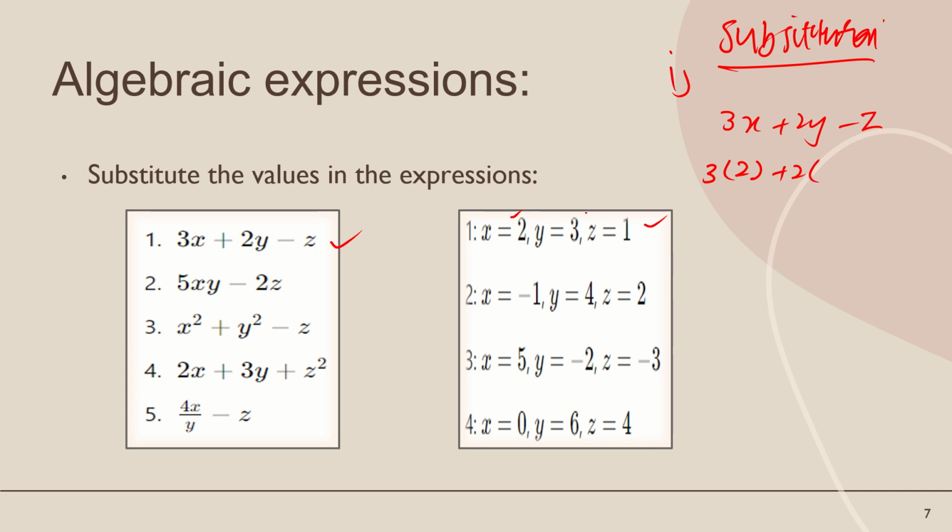Now what is the value of y? Replace y by 3 and z by 1. Now first we will solve the bracket. Okay, this one, 3 2 times 6. Okay, again 3 2 times 6, then minus 1. Addition first, then subtraction. So we will solve this one. 6 plus 6 12 is equal to 11.